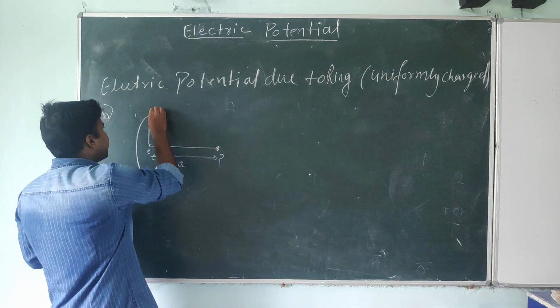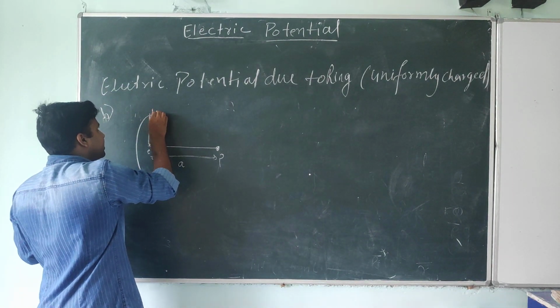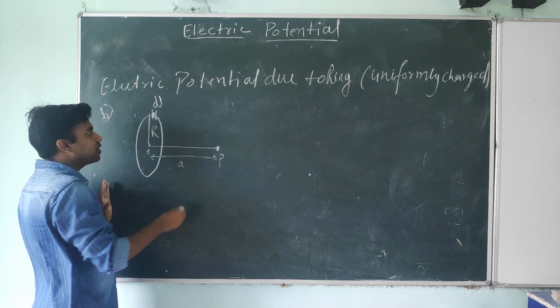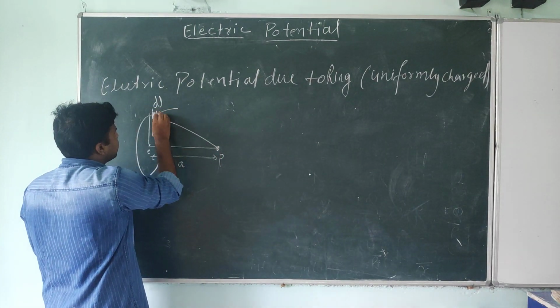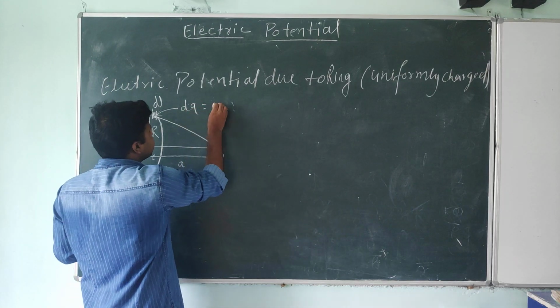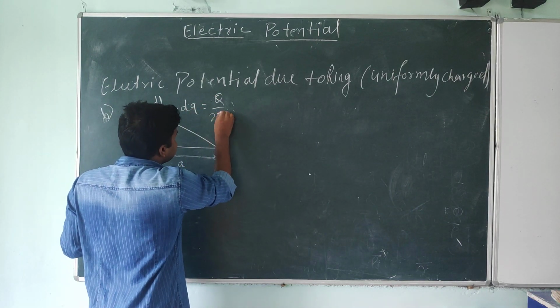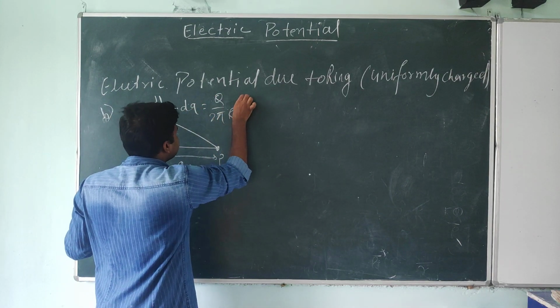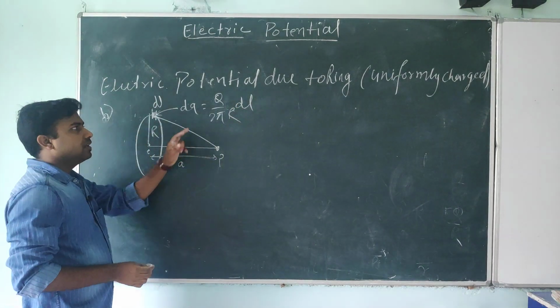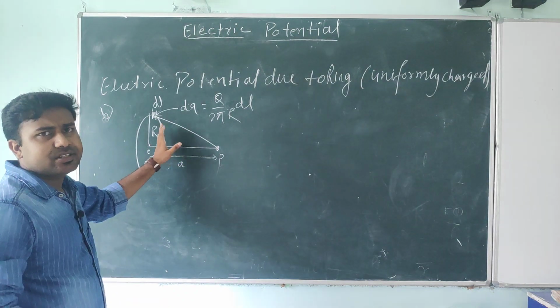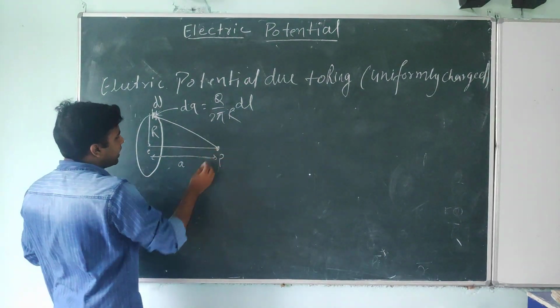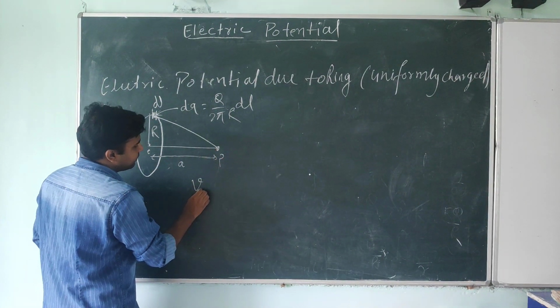Very simple. Now again you will take a strip of length dl, the same old story. Because of this dq charge, dq is Q divided by 2 pi r into dl. Simple. Uniformly charged means the charge is linearly distributed. So now at point P you can calculate Vp.